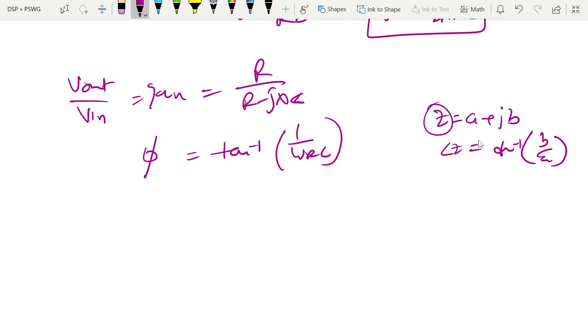Here in R, the real part is non-zero but the imaginary part is 0, so tan inverse of 0 is 0. And here we have minus jXc, which is 1 by omega rc. Minus of minus, since it is in the denominator, gives plus tan inverse 1 by omega rc.